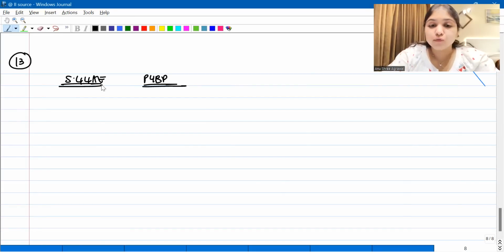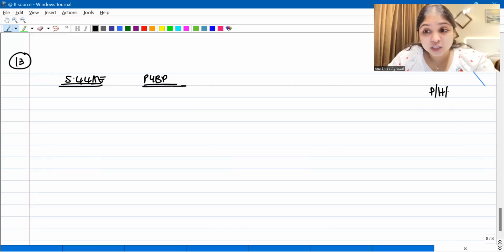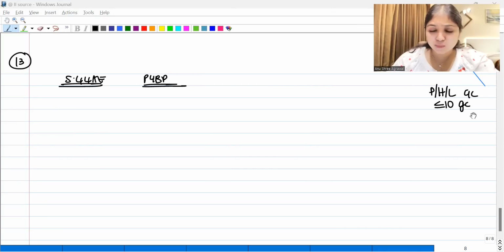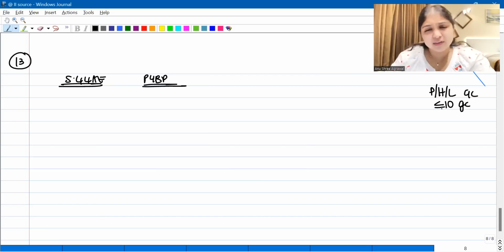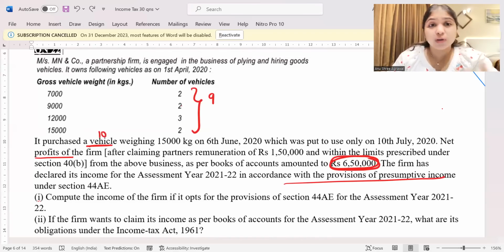Now listen, if you want to apply presumptive taxation under 44AE, first of all, you have to fulfill some conditions. The assessee has to be in the business of plying, hiring, leasing goods carriages, and the assessee should not have more than 10 goods carriages. At any point of time during the year, he can have max to max 10 goods carriages. It can't be more than 10 goods carriages, right guys? And the assessee can be any person, even a company, even a firm, even an LLP. It is not necessary that it is only an individual.